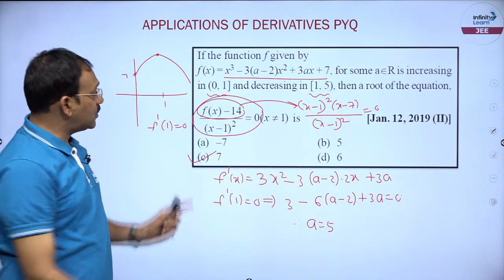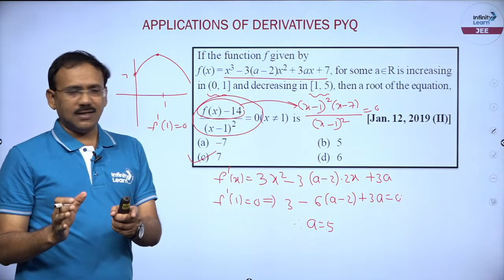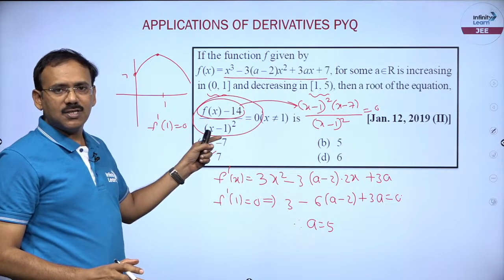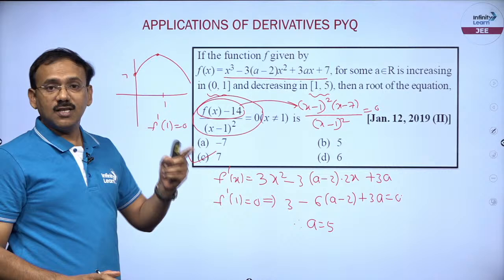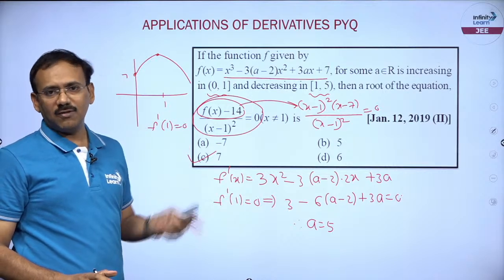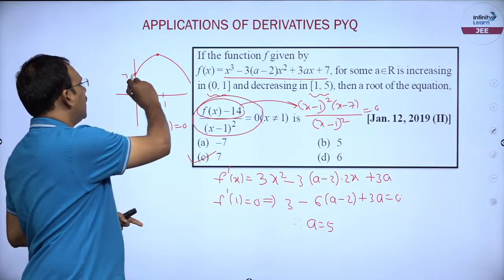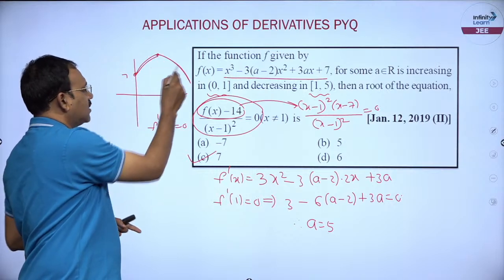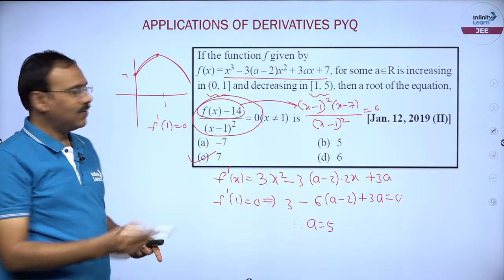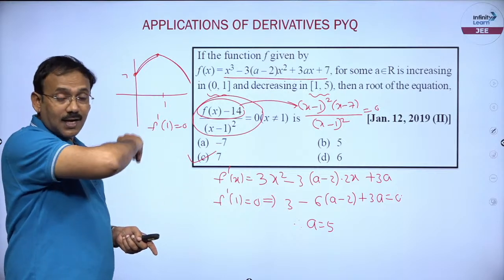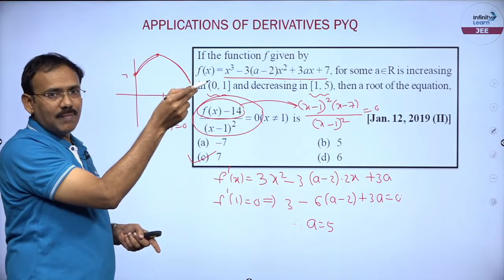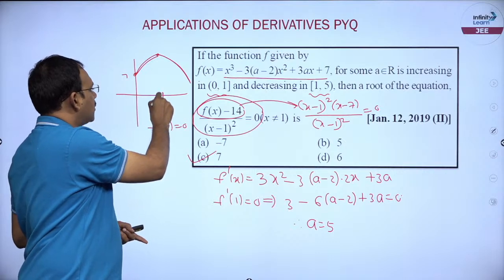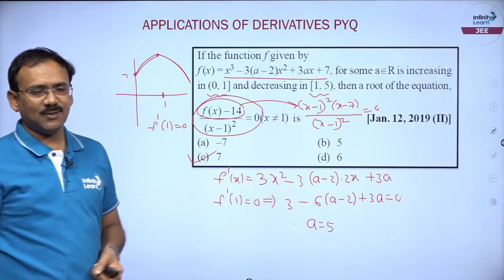That is all. You see the language of calculus: the function is given, a polynomial, a smooth curve, differentiable curve, continuous curve. It is increasing from 0 to 1, after 1 it is decreasing, means 1 to 5, definitely the curve has taken some local maxima. So f dash of 1 must be 0, dear students.